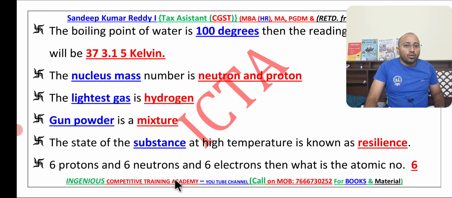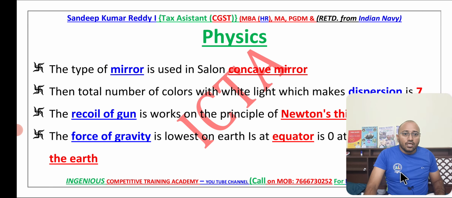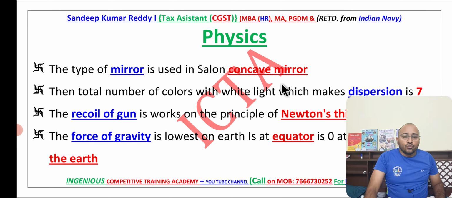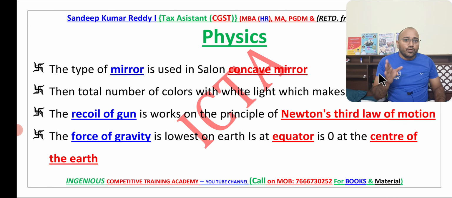Now we have 6 protons, 6 neutrons and 6 electrons. The atomic number of them is obviously 6, which is the right answer. Now we have the physics related questions. Very important: the mirror which is used by a barber or in a saloon is a concave mirror. We know that the total number of colors into which white light gets dispersed is 7. So very important, do not underestimate. We know VIBGYOR: violet, indigo, blue, green, yellow, orange and red. So these are the 7 colors into which it is split.